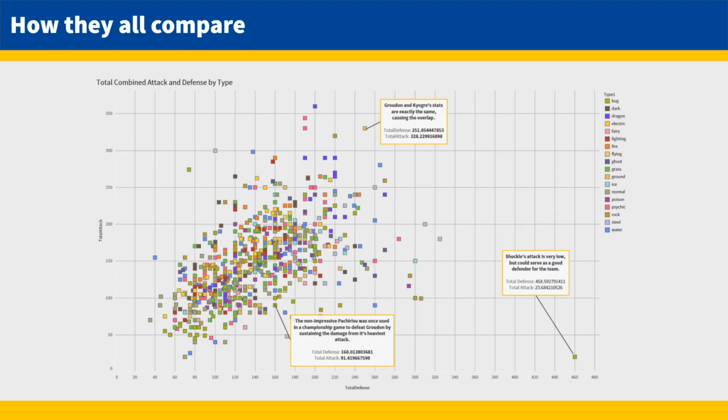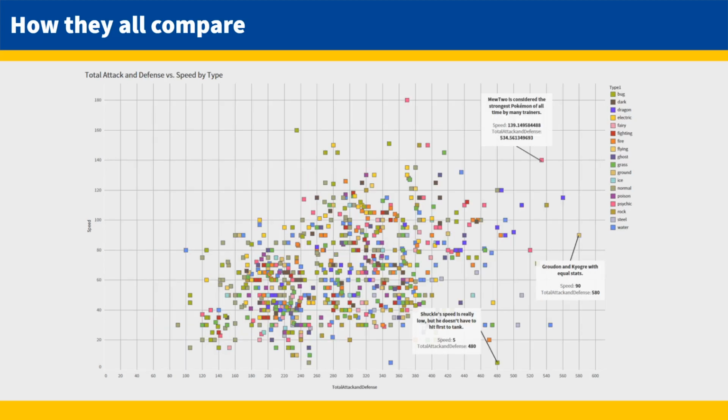With a defense like that, he may work on your team as a tank, or a Pokemon that can take a lot of damage. An example of this is that Pachirisu, who I point out here in the lower range of power, once tanked Groudon's most powerful move in a championship battle, winning the tournament for that trainer. We can also see that Groudon and Kyogre, tied for third most powerful Pokemon, have the exact same stats.